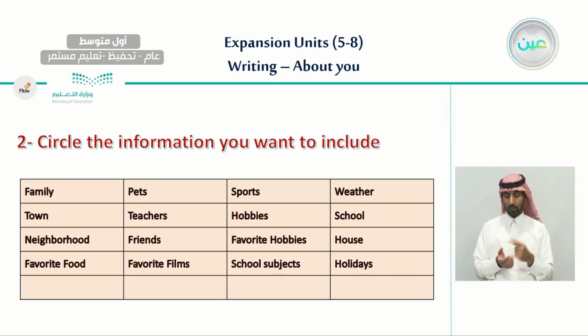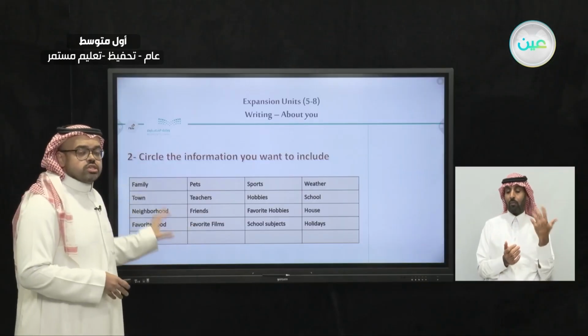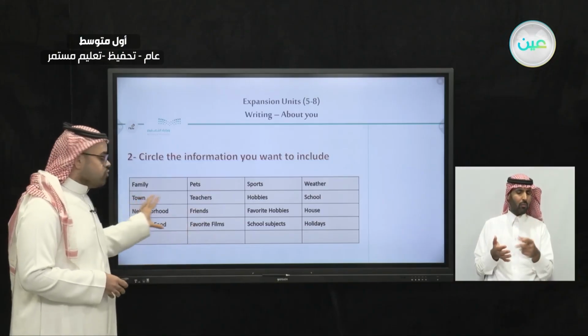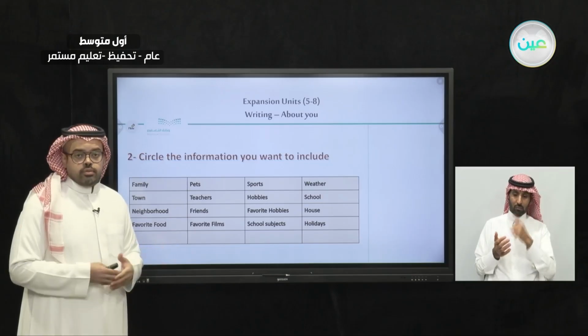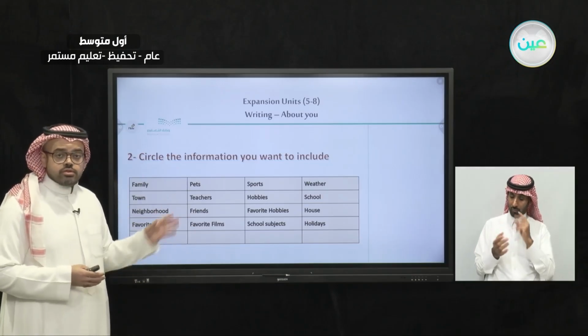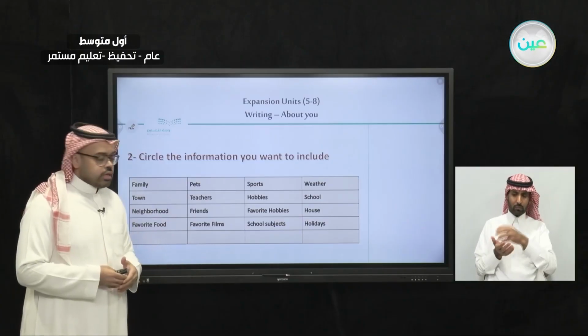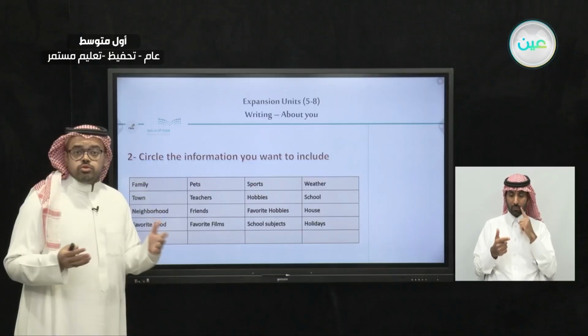The second step we have for today is circle the information you want to include. On the same page that you have, page 75, you will see a table like this. In this table, you have information that you can choose some of to include in your email. Let's read the information that is written here, and then we can choose some of it to include in our email. The first one is family, and in this one you talk about your family.